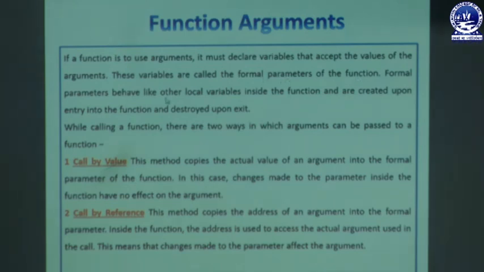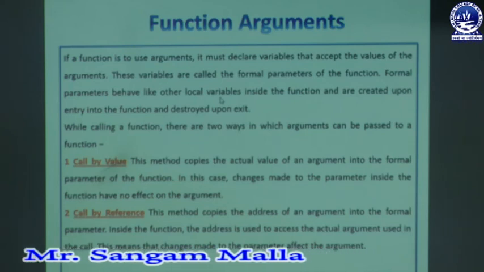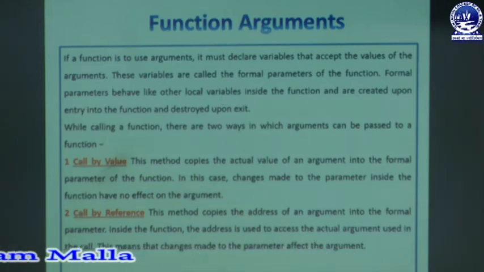Formal parameters behave like other local variables inside the function and are created upon entry into the function and destroyed upon exit. That means the formal parameter is just like a local variable of that function. Whenever we enter the function, the formal parameters are created, and after exiting from the function, they no longer exist.